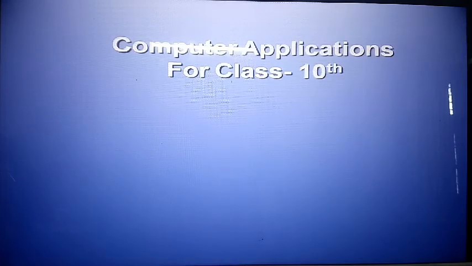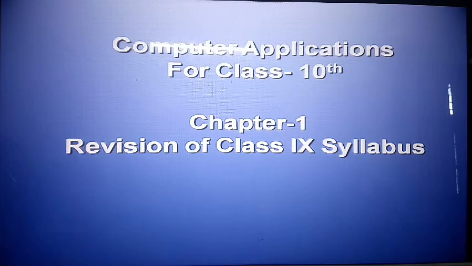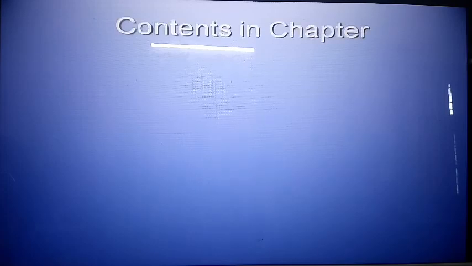Computer application for class 10th. Chapter number 1, the revision of the class 9 syllabus. Some topics are left, so I will discuss them today. In the previous chapter, the OOPS concept was already explained. Now today I will discuss the next content in this chapter, like Java token,